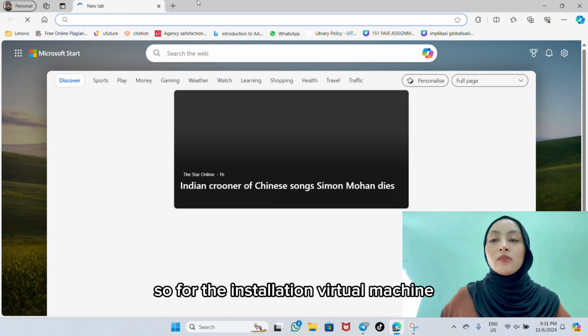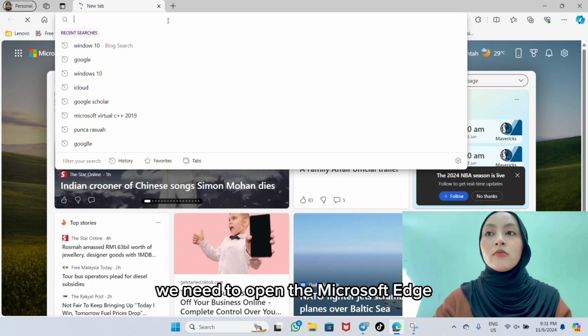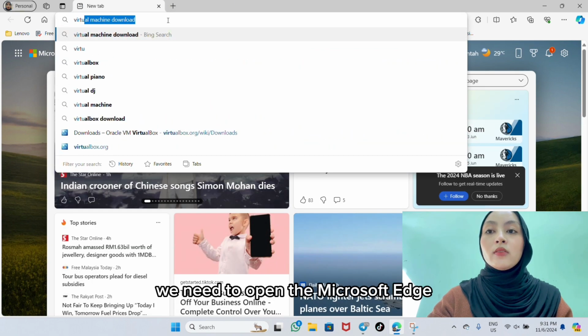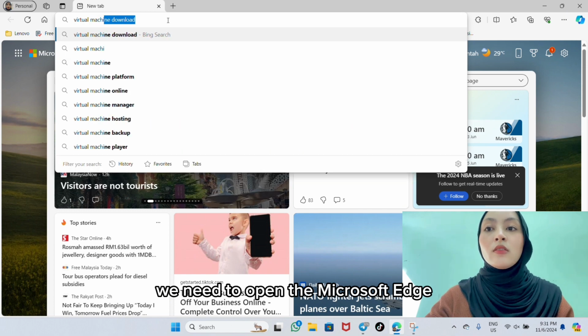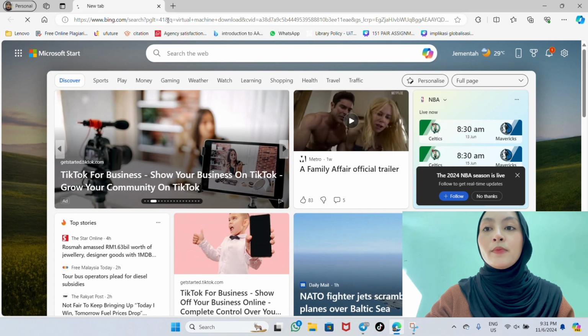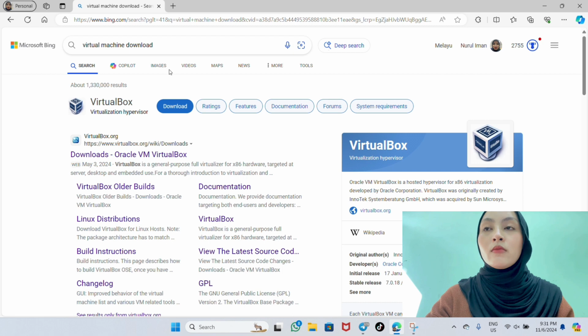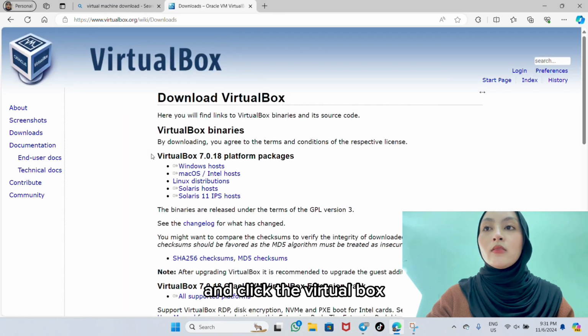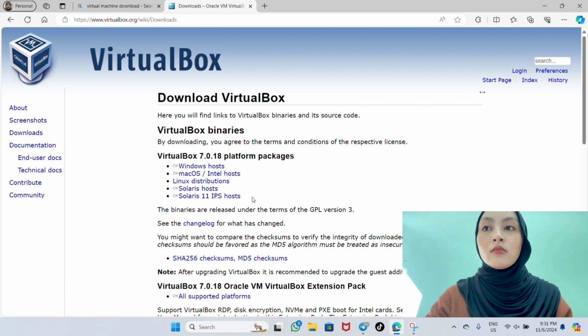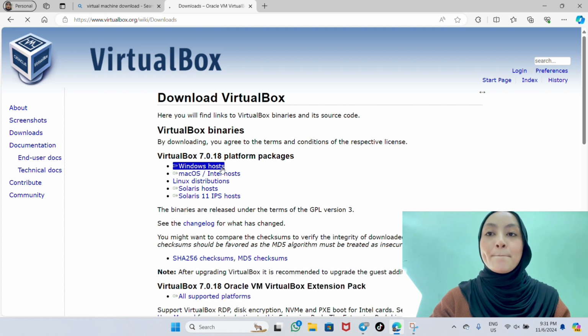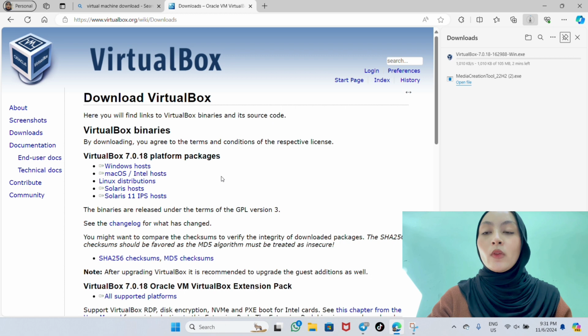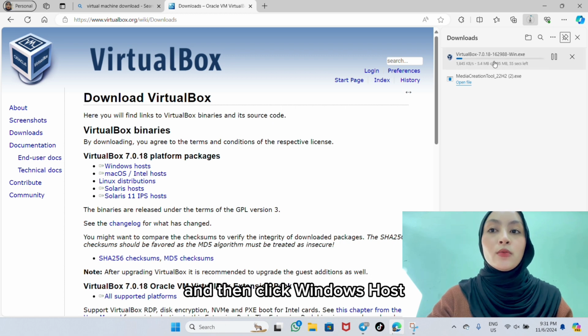So for installing the virtual machine, we need to open the Microsoft Edge. And click VirtualBox. And then click Windows hosts.